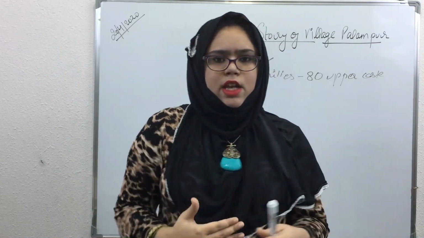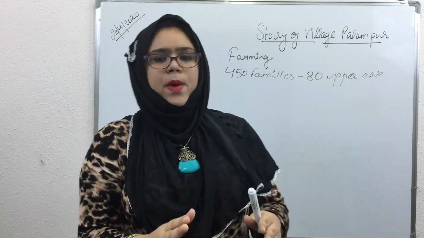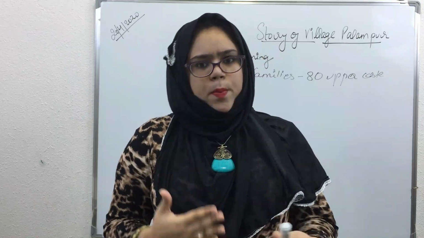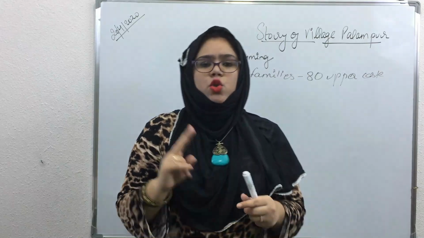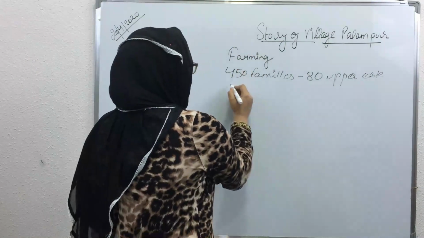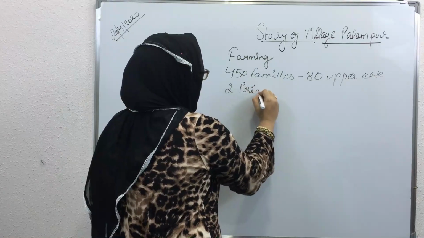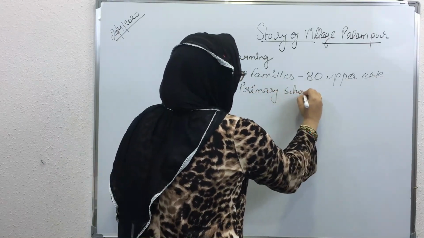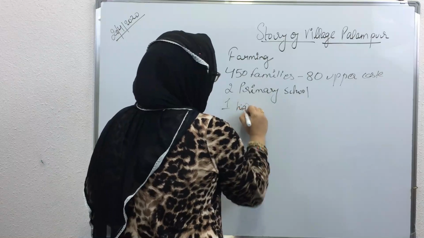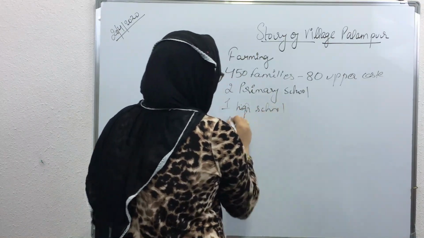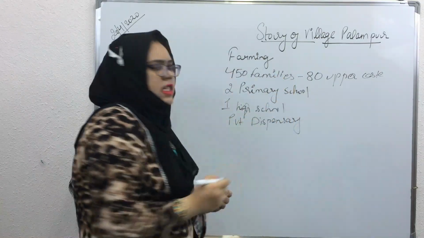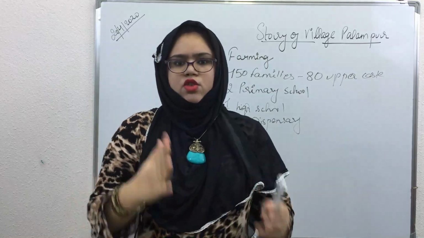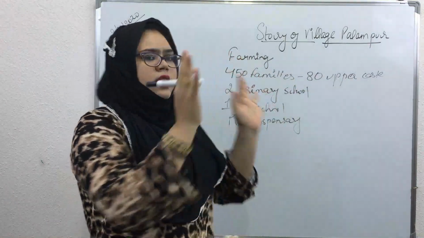If we talk about irrigation or cultivation related to farms in Palampur, there is a proper electricity system. A proper electricity system is there in the village Palampur, and there are two primary schools. One high school is there, and one private dispensary is also there. So this was just an introduction about the village Palampur.